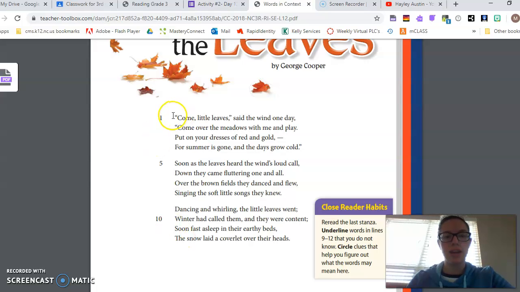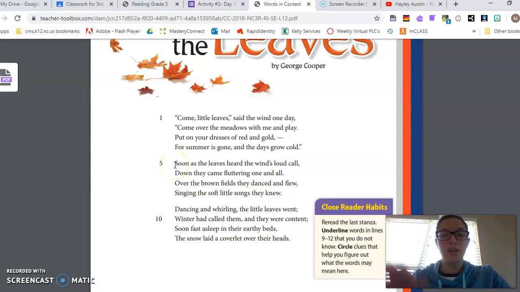I'm going to start at line 1, and you can read aloud with me if you like. Let's read the poem of The Wind and the Leaves. It says, "Come, little leaves," said the wind one day, "come over the meadows with me and play. Put on your dresses of red and gold, for summer is gone and the days grow cold."